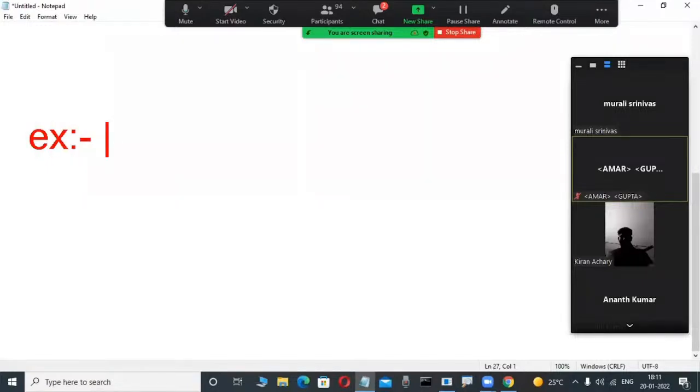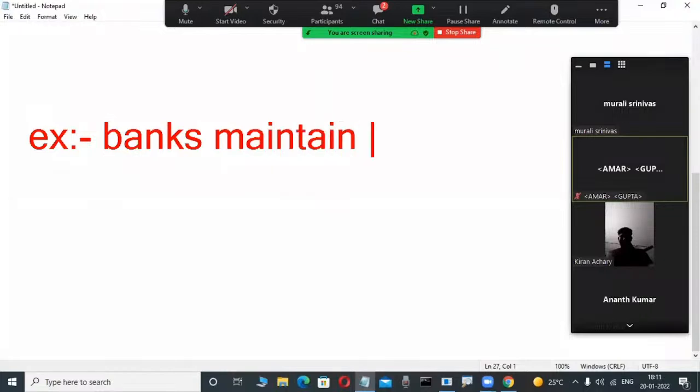You take a bank. Banks maintain databases. Observe it here. What is the purpose? They are maintaining a database for storing something. Suppose here customers, account holders, deposit some amount. You are also depositing some amount. Your details, your name, address, phone number, your balance, your account number. These details are important to store permanently. That's why when account holders or customers deposit some amount, they want to store those details permanently.